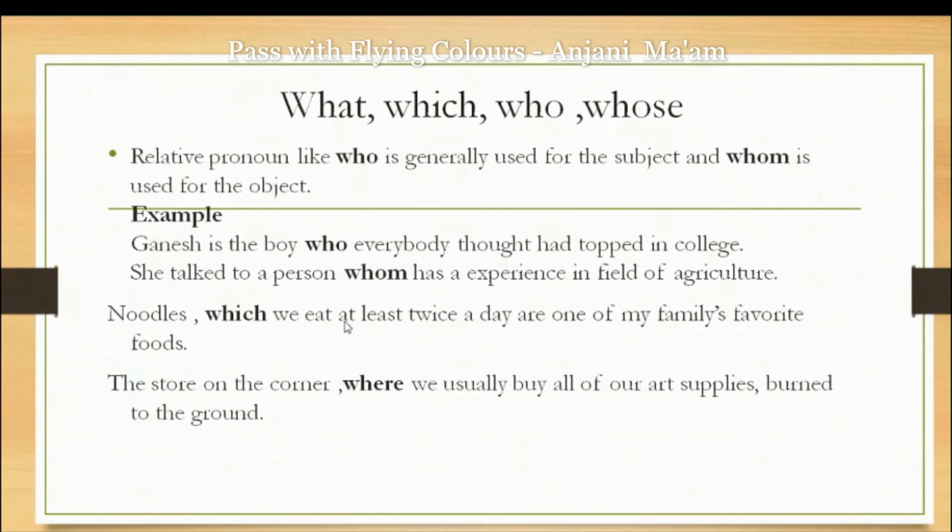Noodles, which we eat at least twice a day, are one of my family's favorite foods. Which has been used here as the relative pronoun for the thing, noodles. The store on the corner where we usually buy all of our art supplies burned to the ground. For place, we use where as the relative pronoun.